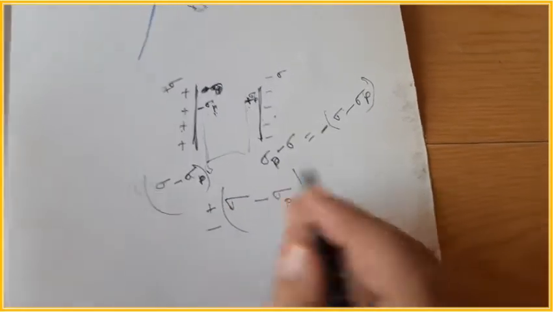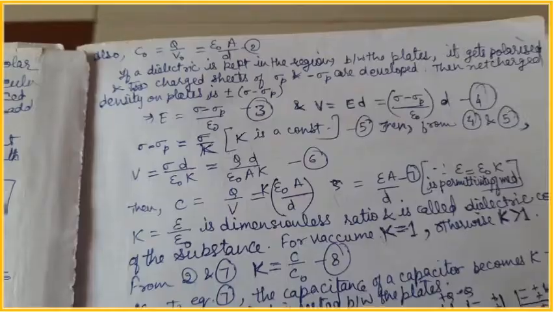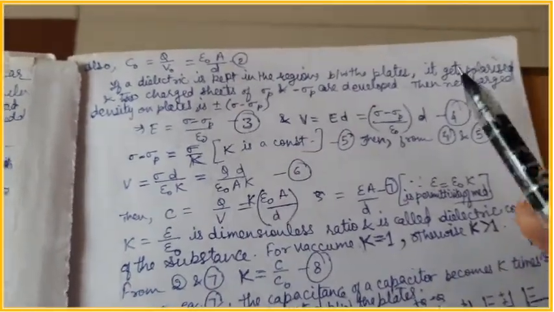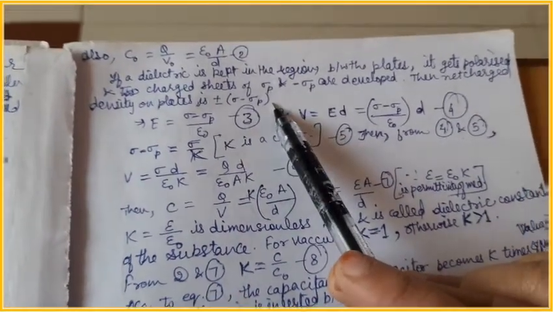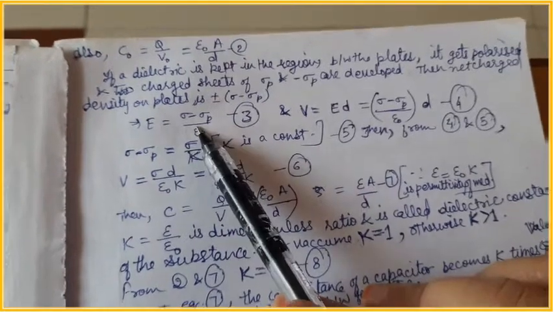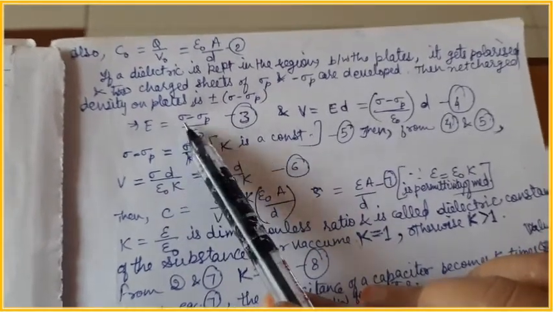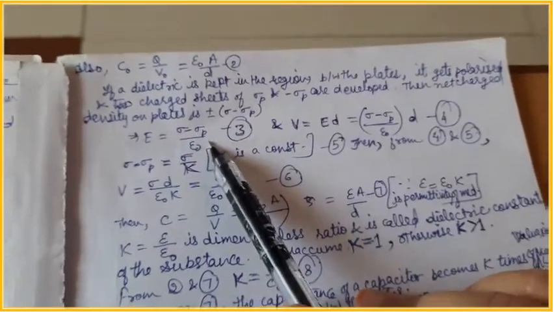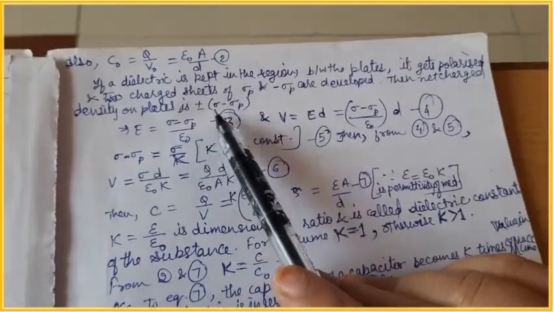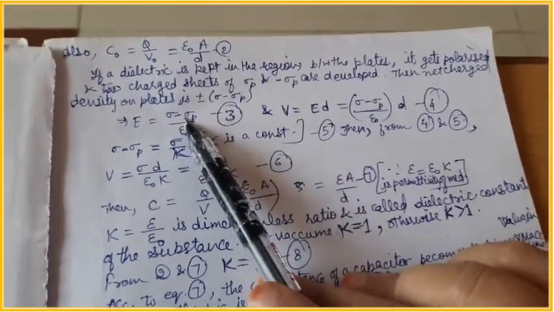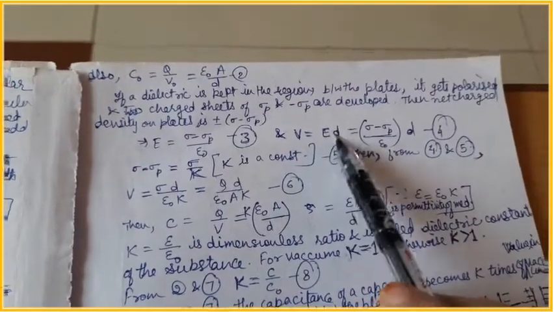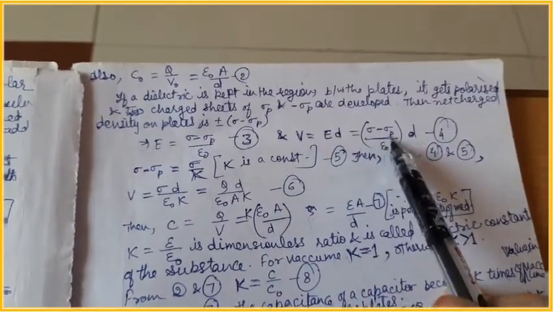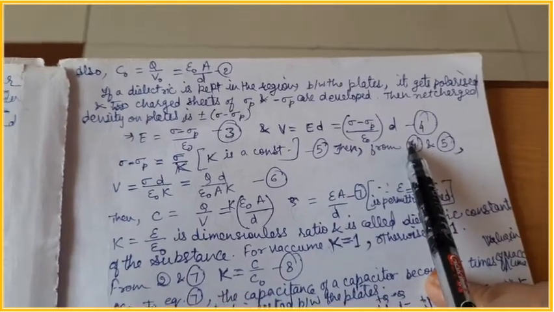That's why plus minus. So the charge density on the plates is plus minus sigma minus sigma p. Therefore, the new electric field after insertion of the dielectric will be E is equal to sigma minus sigma p upon epsilon naught, because now the value of charge density is not sigma but sigma minus sigma p, and the corresponding potential difference is E into D, because we have substituted the value of E.